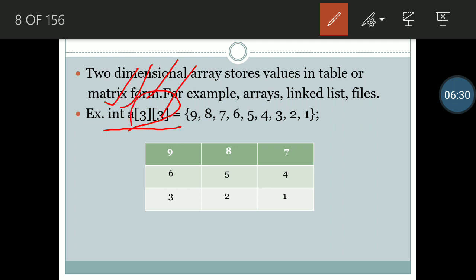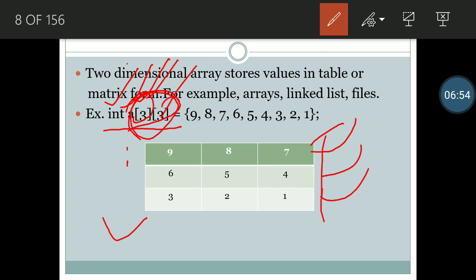So we will have two indexes here, meaning two sizes, 3 and 3. It means we will have 3 rows and 3 columns. The first 3 represents the size of the row, and the second represents the size of the column. These 3 mean we will have 3 rows, and these 3 mean we will have 3 columns.